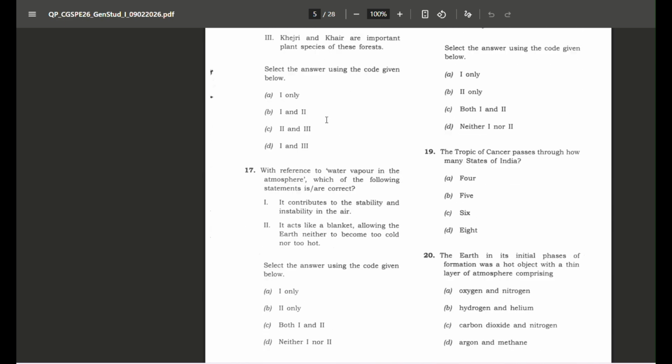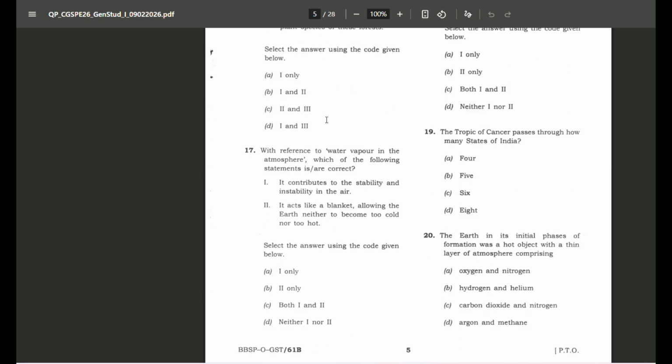Now the next question is about the water vapor. So statement 1 is, it contributes to the stability and instability in the air. So first you need to understand what is stability and instability. These do not depict any positive or negative connotations, but these are the atmospheric conditions.